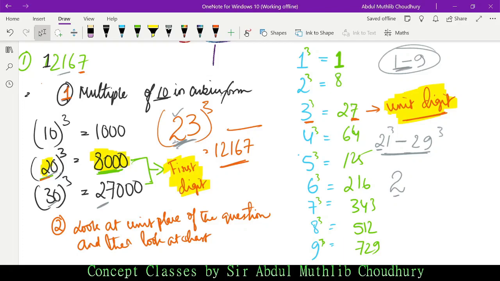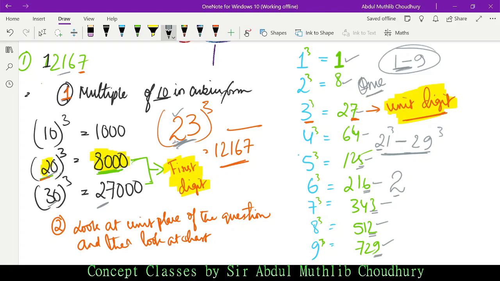Listen to this very carefully: none of the unit place digits is getting repeated. Each of the unit places from 1 to 9 occurs only once.